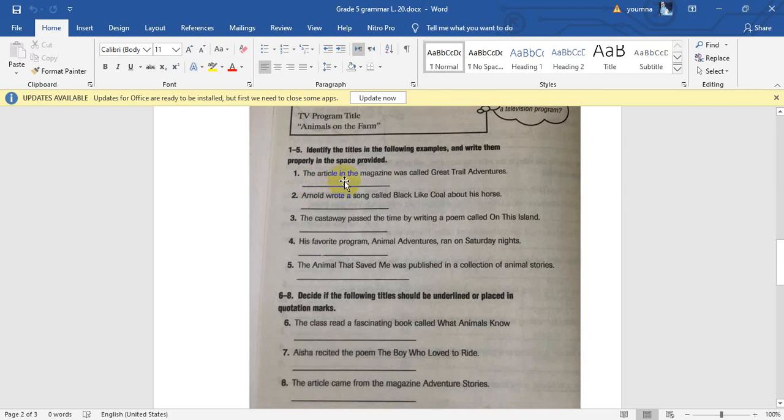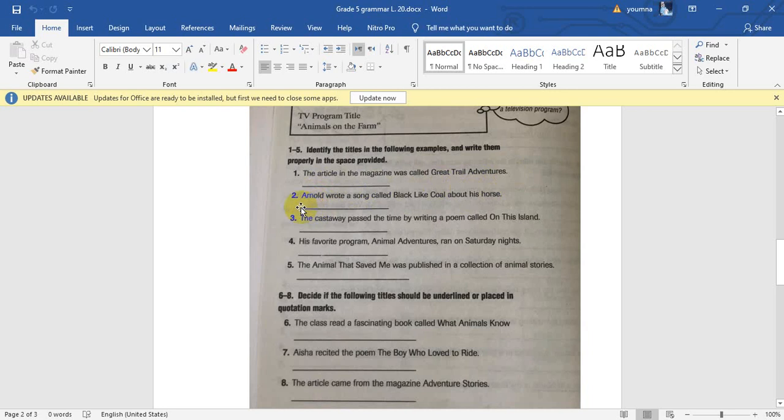The article in the magazine was called Great Trail Adventures. Where's the title? Yeah, so the article, not the magazine. It's an article, so it's a part of the magazine, it's inside the magazine. So you will write quotation marks here and quotation marks here, and then you write the whole title between two quotation marks.